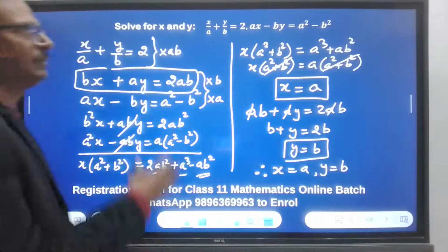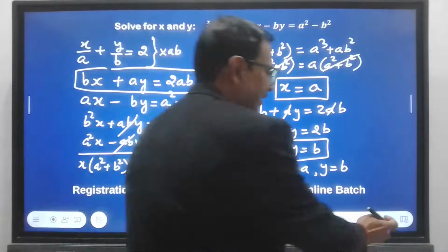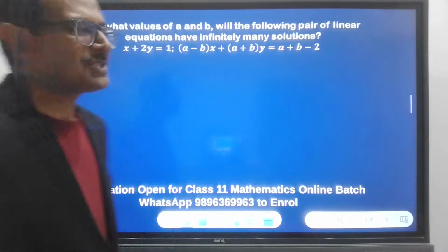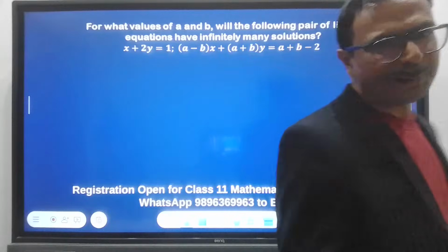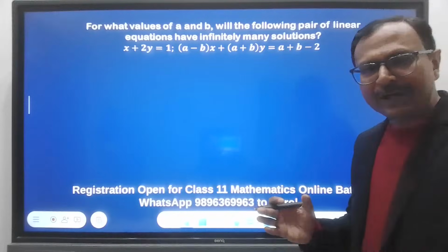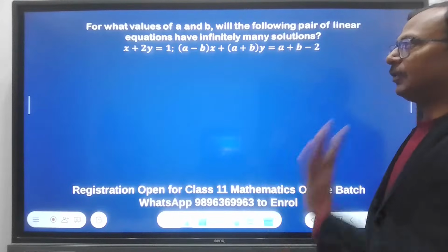Okay, so let's move on to the next question of this important chapter. We are into the third chapter, linear equations in two variables. Here we have again one of the very important questions for board exams. I'll just move aside and let you read the question because most of you must have seen it before.